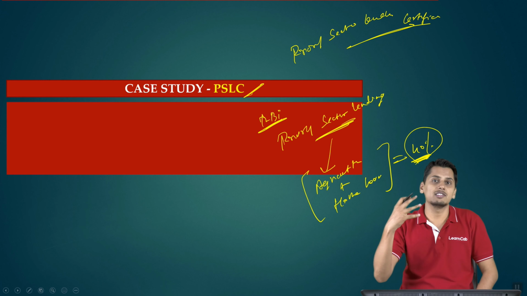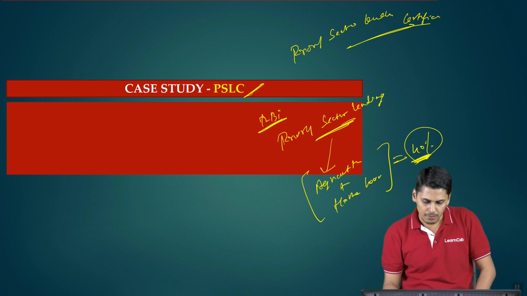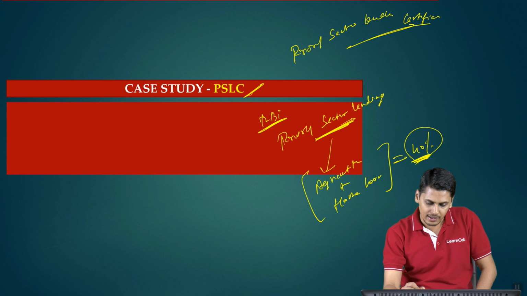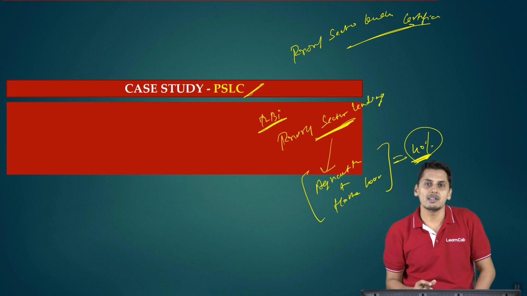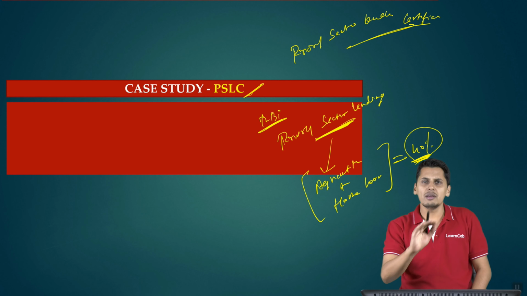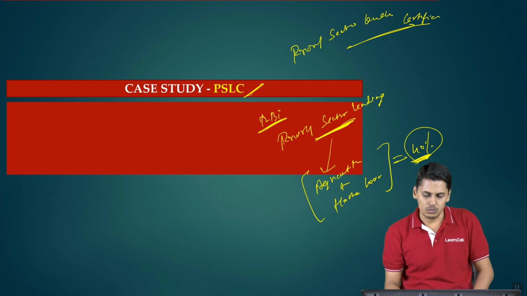We are just trying to take the gist of what a priority sector lending certificate is. Now, RBI has a policy of priority sector lending. Certain sectors should get primary importance, more importance and more attention. So, it is telling you any bank's loan portfolio should consist of at least 40% towards the agricultural sector and home loan sector.